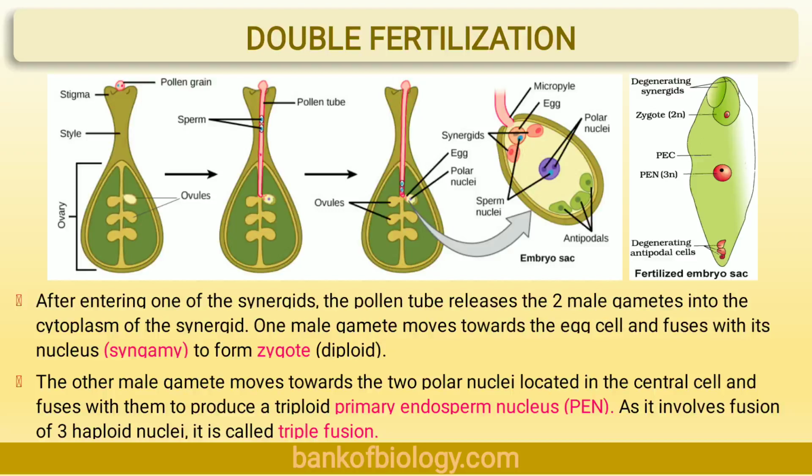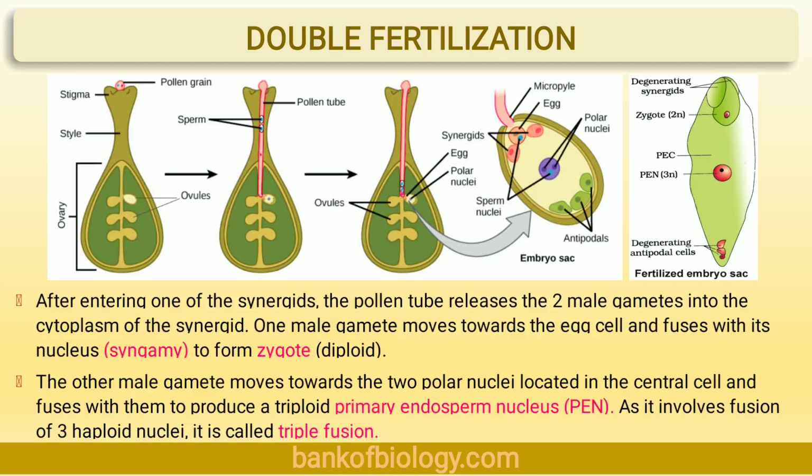Now let's see the actual process of this double fertilization. In this case, the pollen tube is attracted by the filiform apparatus of the synergids. The pollen tube tip absorbs water from one of the synergids and bursts open to release two male gametes. Now let's see the first fertilization and second fertilization.